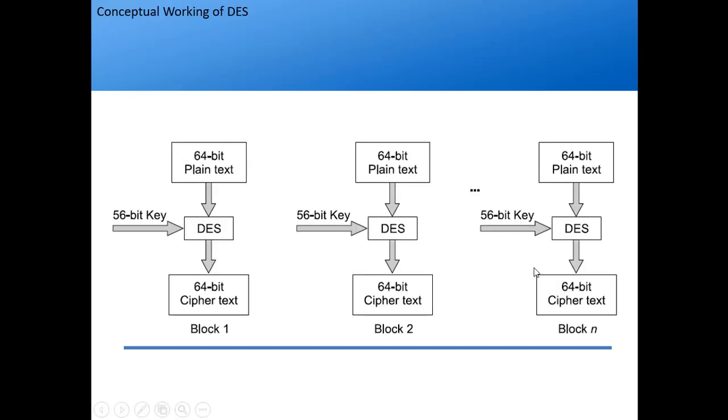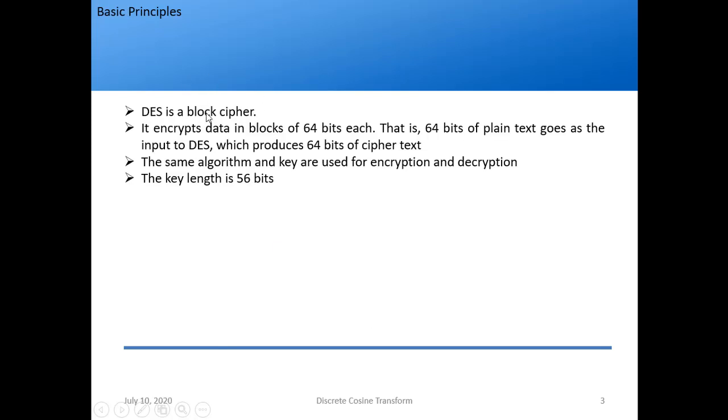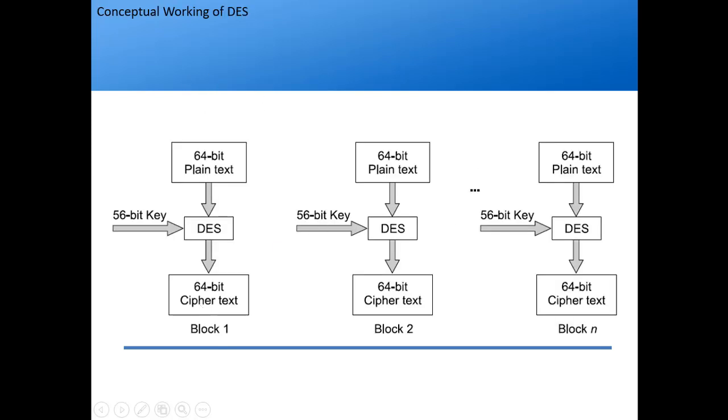So how does it work conceptually? That is shown diagrammatically here, so you can easily understand. This is the DES algorithm. The input is 64-bit plain text, and it has a 56-bit key. These two act as the input to the encryption algorithm, and it spits out the output as 64-bit ciphertext. It is a block cipher, so you can have many blocks: block 1, block 2, up to block n. This is the conceptual working of DES.